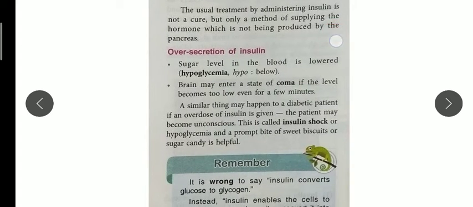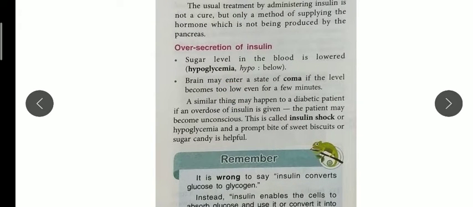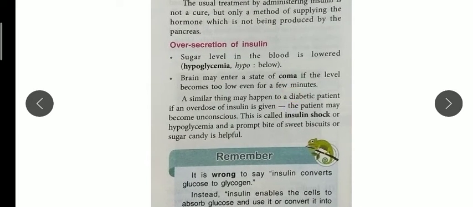Next is over secretion. If the body over secretes insulin, what will happen? That condition is called hypoglycemia. The sugar level in the blood is lowered. In that case, when the beta cells of the islets of Langerhans secrete a high amount of insulin in the body, our brain will go into a state of coma. Okay, coma. And if the level becomes too low, within a few minutes the person can die also.